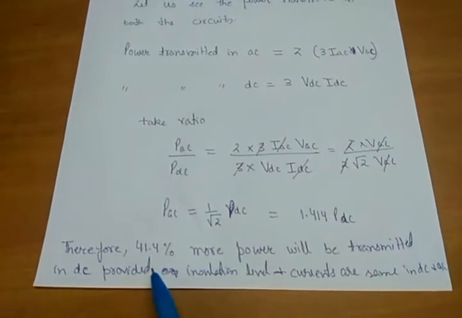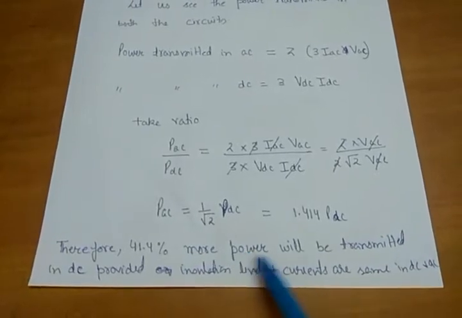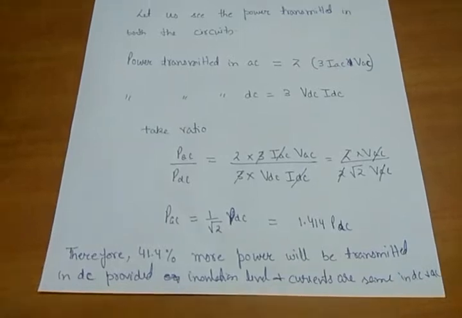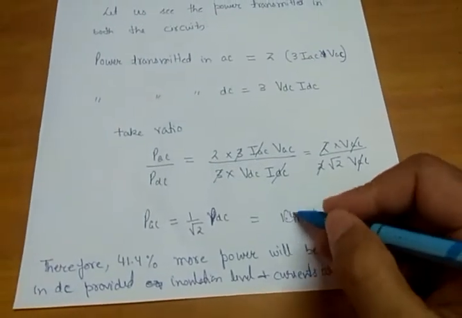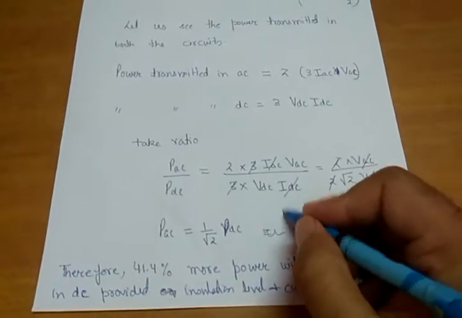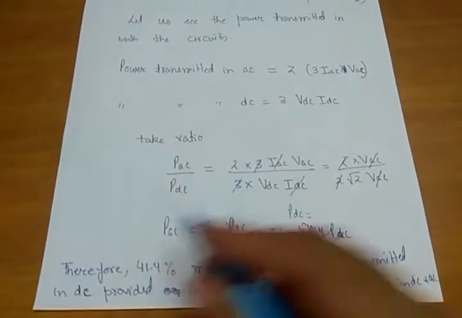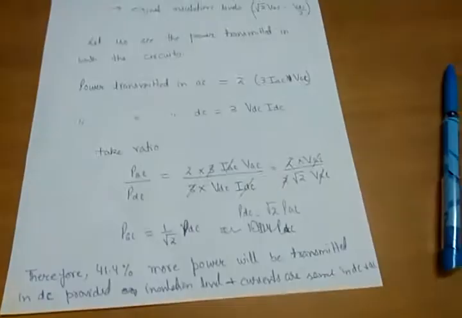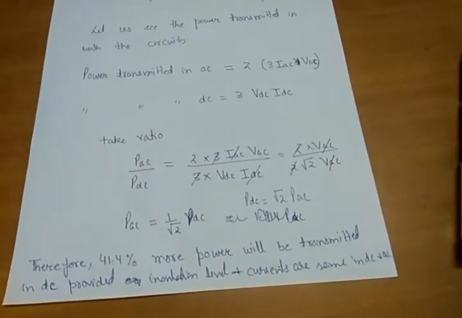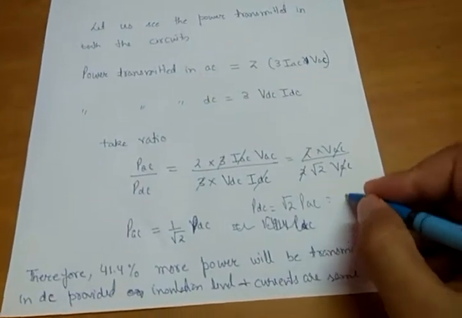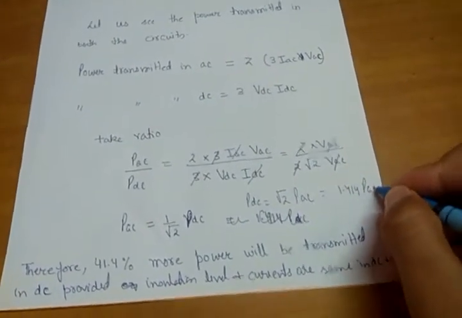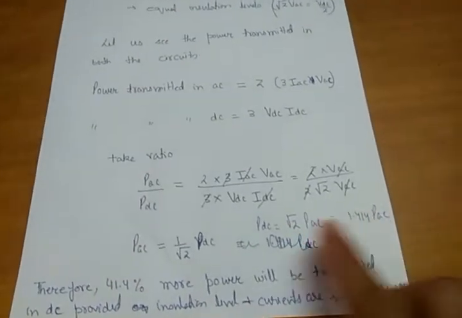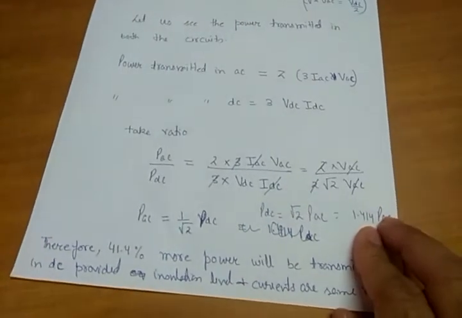So therefore 41.4% more power will be transmitted in DC. Sorry, I have committed a mistake here. PDC will be equal to root 2 times PAC. What is the value of root 2? It is 1.414. So PDC will be 1.414 PAC, which means DC power is more as compared to AC power.